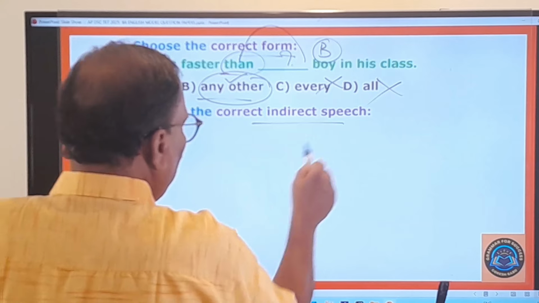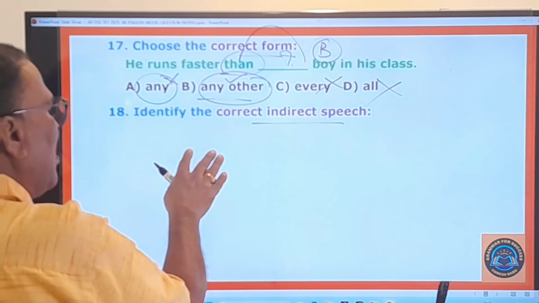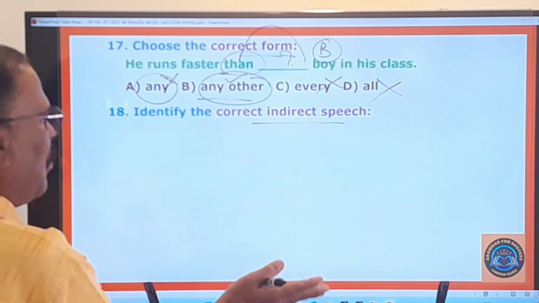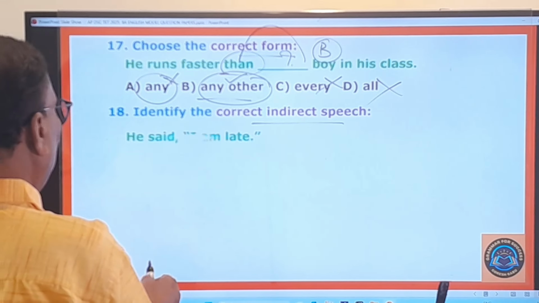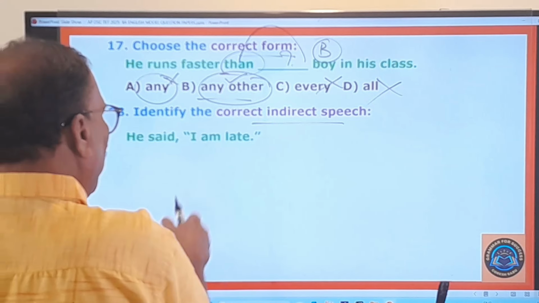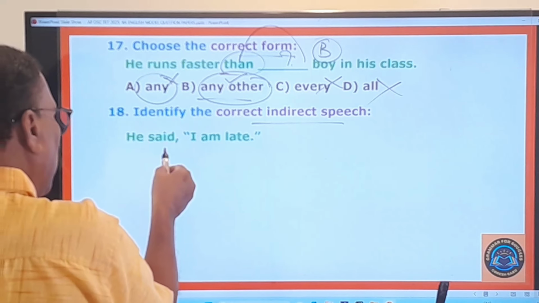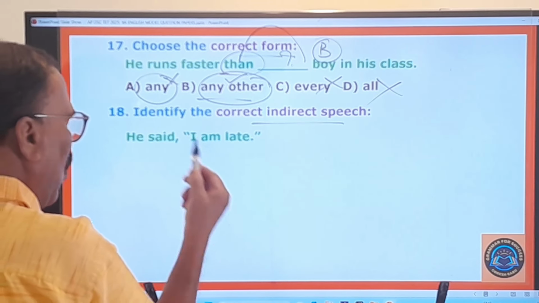Identify the correct indirect speech. That means you are given some sentence in the direct speech that you have to change into the indirect speech. Okay. And what sentence is given here? Very simple. He said, I am late. Okay. And what is the indirect speech of this? Just let us do it on our own. Afterwards, let us check for the correct answer, right?